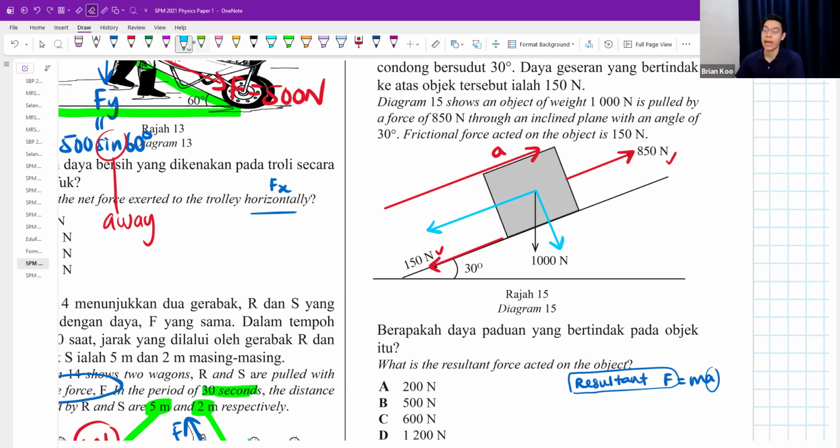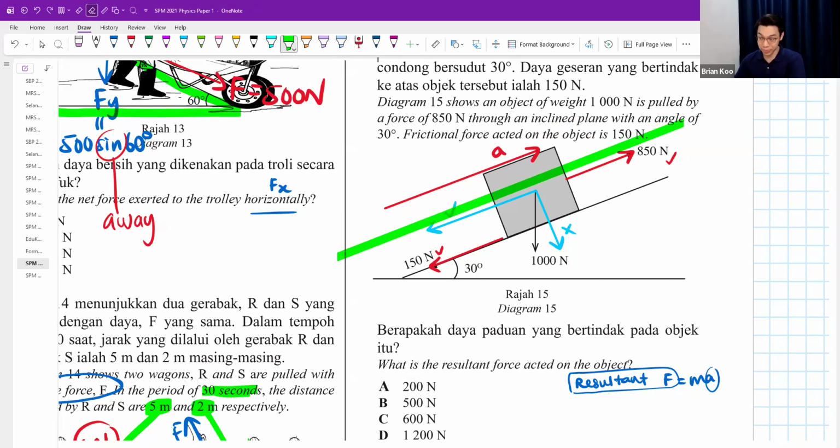Okay, Ken? If I ask you which of the forces is the one that I care about, I care about this one, I don't care about this one. Why? Because a force pointing down like that can never affect my acceleration going up the slope. If I pull you down, will your block ever accelerate like this? These two have no relationship with each other at all. Pulling something down would never make it accelerate up or down. So I don't really care about this. It would not affect the resultant force. You just care about everything along this line.